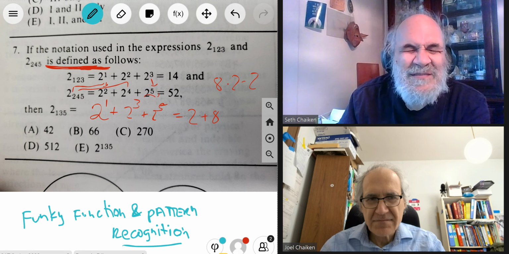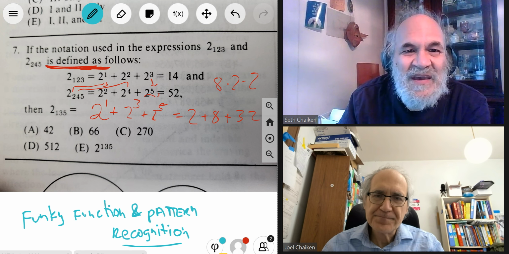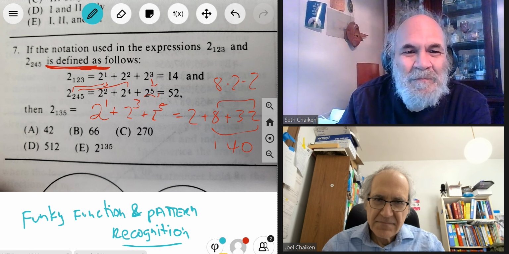So that's 8 times 2 is 16, times another 2 is 32. And then you carefully add these up. The way I like to add them up is, I see the 8 and the 2. They add up to 10, so it's easy to write 40. 2 plus 40 is 42.